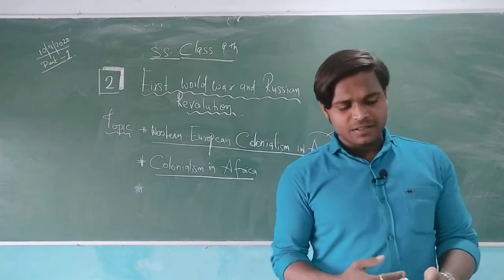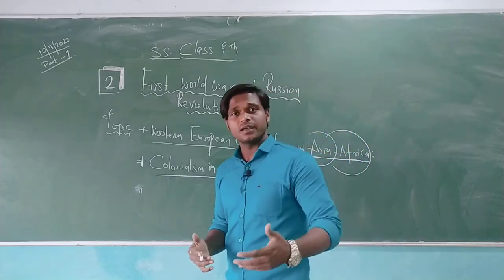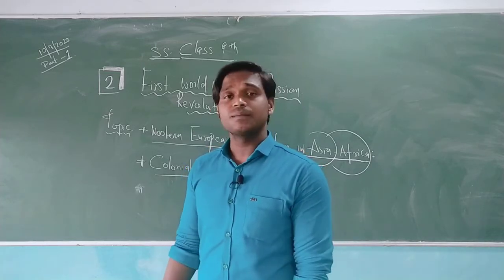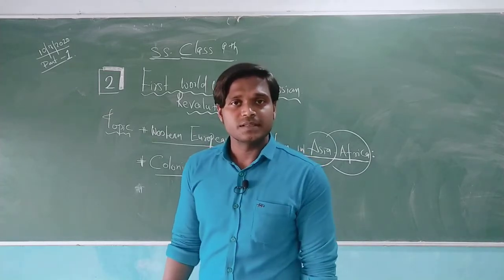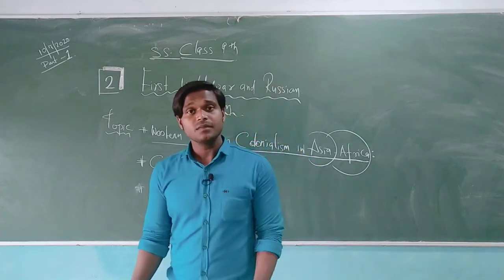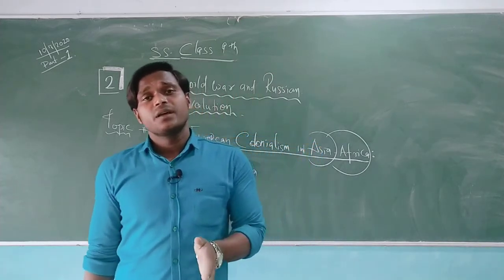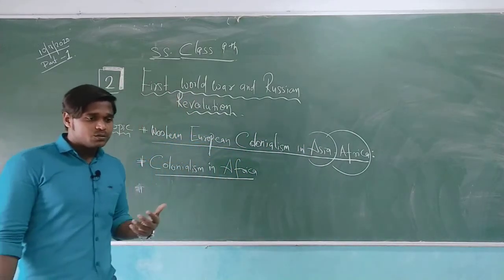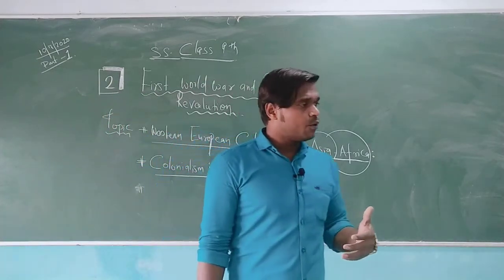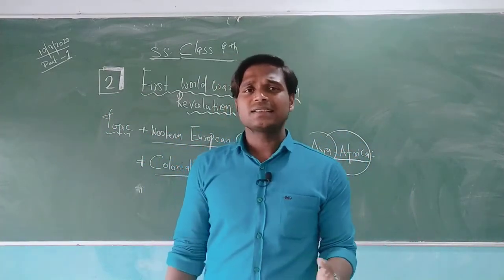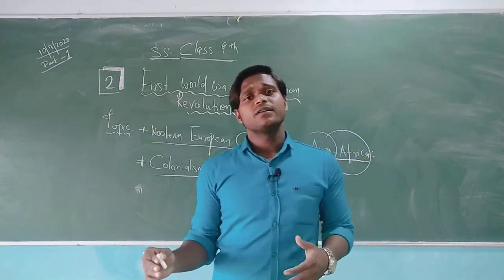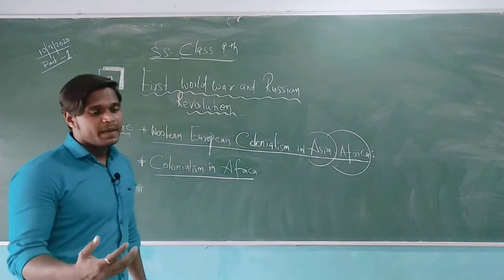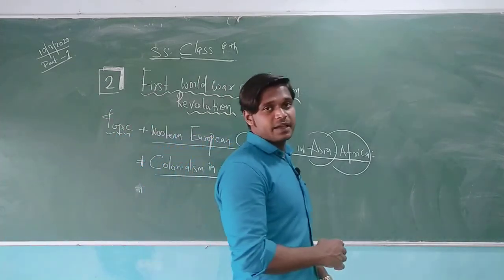When the Portuguese king died without any heir, without any child, there was a rule that if a king dies without a son or a daughter, his kingdom will be given to the ruling power. After the Portuguese king died, the Spanish king came there and took advantage of that, saying he was a far relative by blood of the Portuguese. Due to blood relationship, the Spanish king took control over this area also.